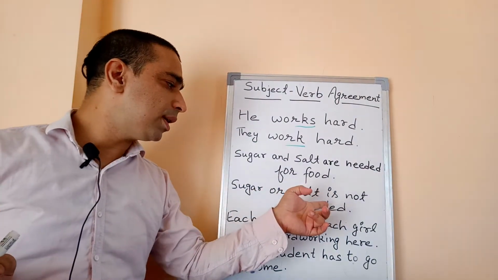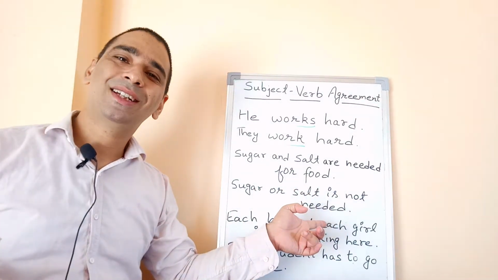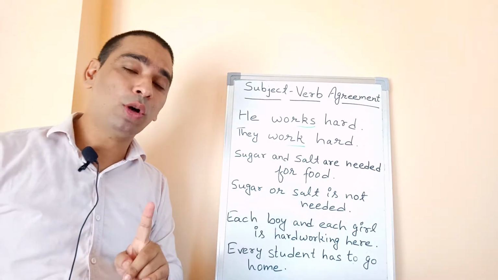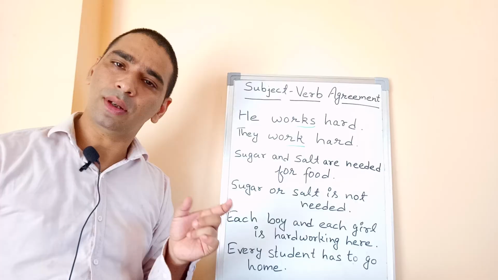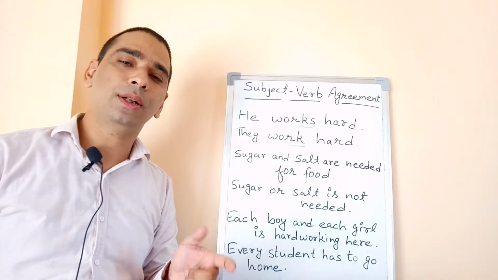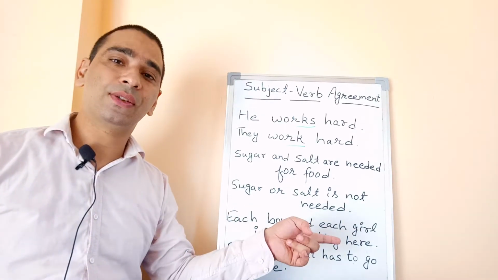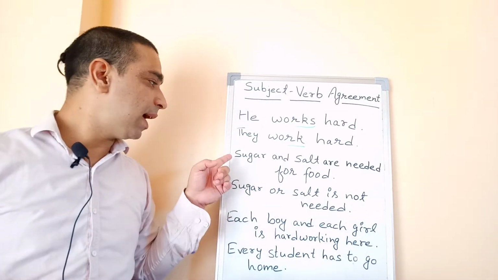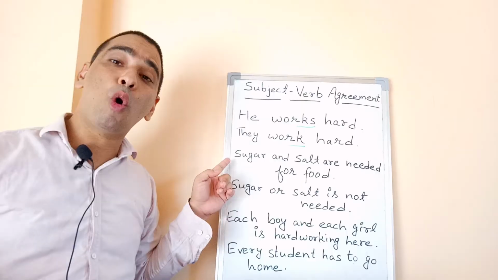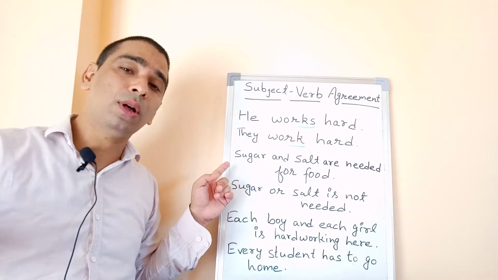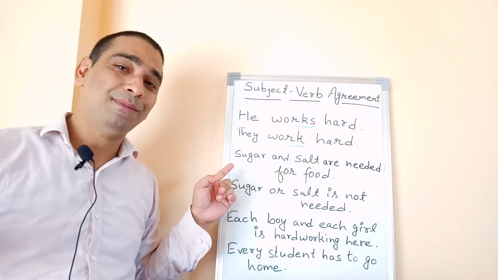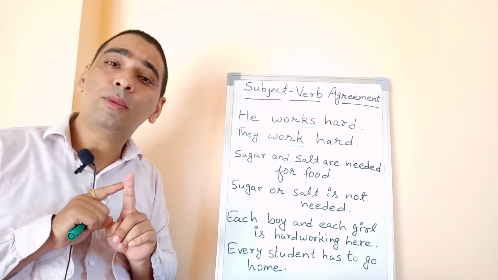Sugar or salt is not needed. Sugar and salt, or not and. One more connector is there. And is a conjunction connector, or is also a connector. But we are using is, because we are not talking about both the things. If I write in the previous sentence, both sugar and salt are needed, but in the second sentence we are not talking about both the things.